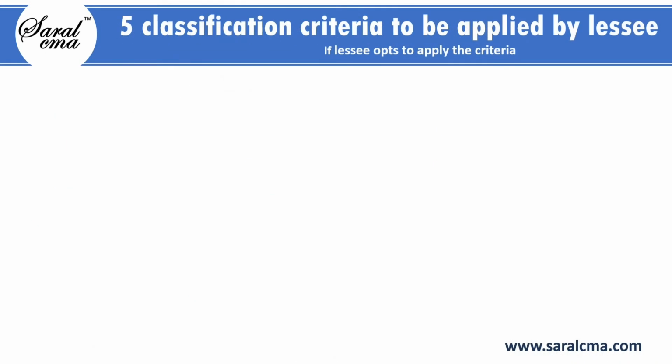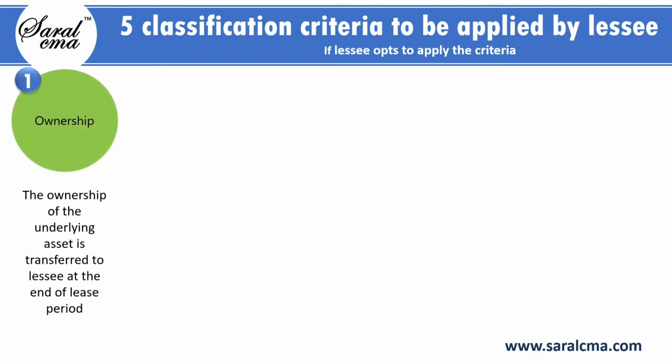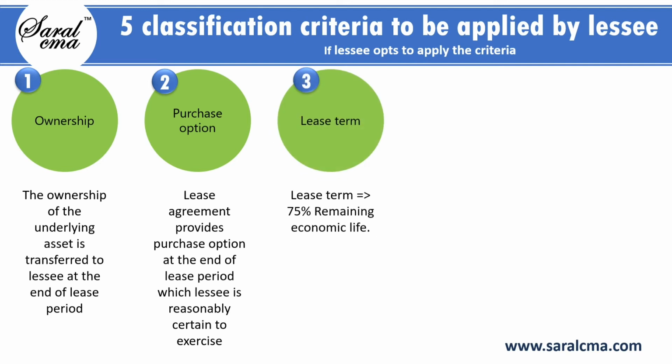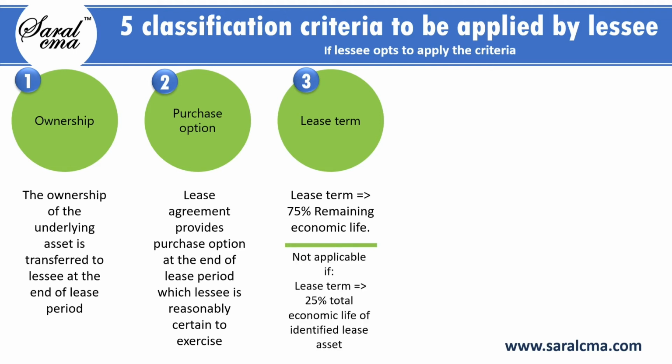Let's look at 5 classification criteria which I mentioned earlier. The first criteria looks at whether ownership is transferred at the end of the lease period. The second criteria looks at whether there is a purchase option in the lease contract that lessee is reasonably expected to exercise. The third criteria looks at whether lease term is more than 75% of the remaining economic life. Note that this criteria is not applicable if lease term is equal to or more than 25% of the total economic life of identified leased asset.